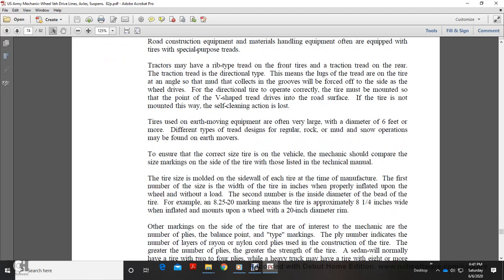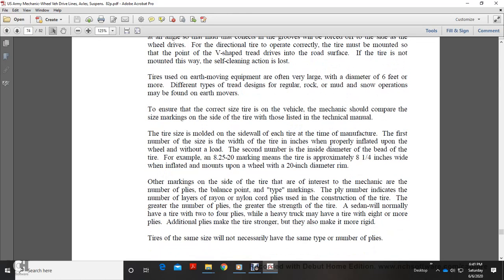Tractors must have rib type tread on the front tires and traction tread on the rear. The traction tread is of the directional type, with lugs on the tread at an angle to the motor, with grooves that will force mud out to the side. For the directional tire to operate correctly, the tire must be mounted so that the point of the V-shaped tread drives into the road surface. The tire will not work correctly if it is not mounted in this way.